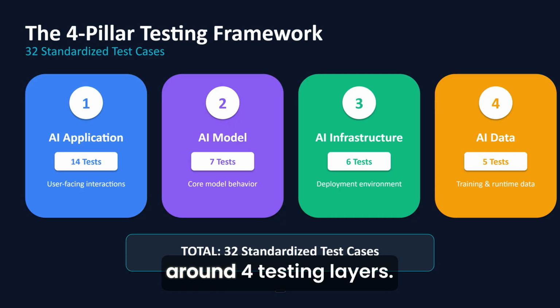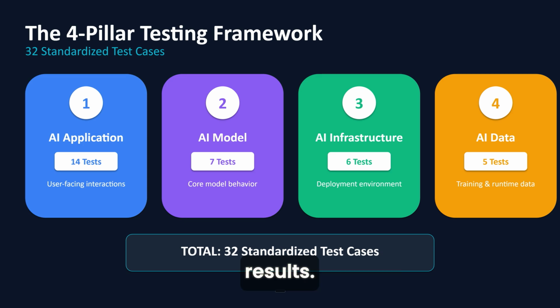The guide is structured around four testing layers. AI application testing, and this is where users interact with your AI, and there's 14 test cases in the document. AI model testing, the core model itself, and there's 7 test cases in the document. AI infrastructure testing, your deployment environment, APIs, plugins, etc. There's 6 test cases in the document. AI data testing, your training data and runtime data. There's 5 test cases in the document. That's around 32 standardized test cases in total, each with specific objectives, payloads, and expected results. This is actionable, practical guidance, not just theory.